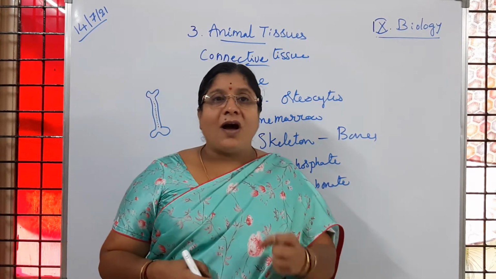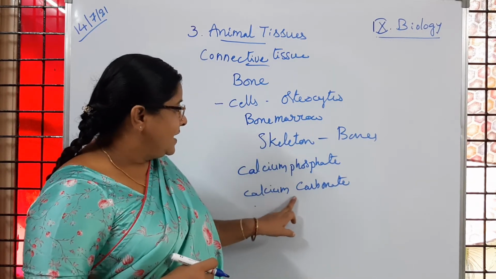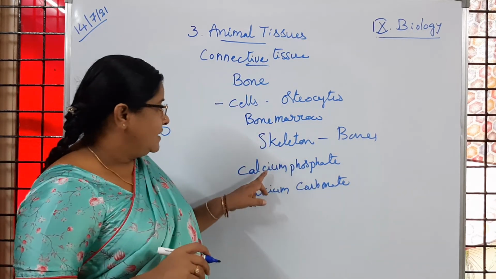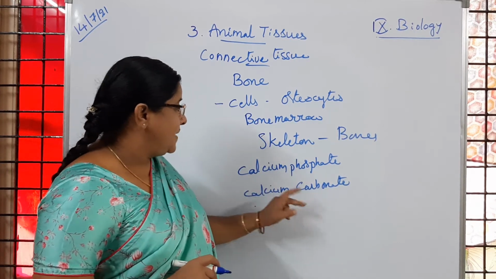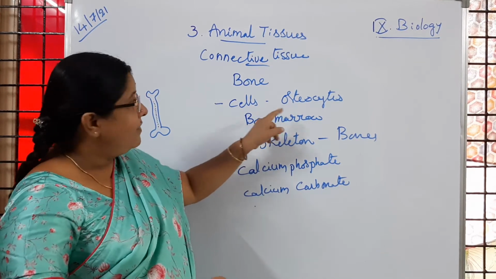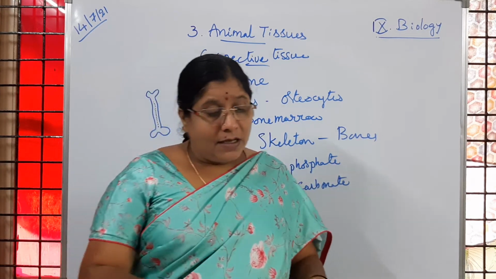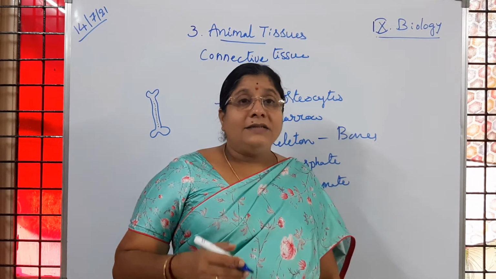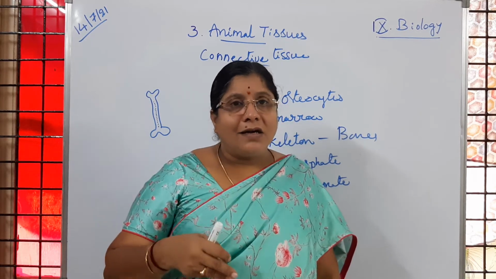So they are very strong. The strength to the bones is given because of calcium phosphate and calcium carbonate. Is it clear to you? So these calcium salts, like calcium phosphate and calcium carbonate, where are they produced? They are produced in the osteocytes of bone marrow. Is it clear to children? In that way, these are going to help in providing mechanical strength or support to the body parts, and internal organs are getting protected.